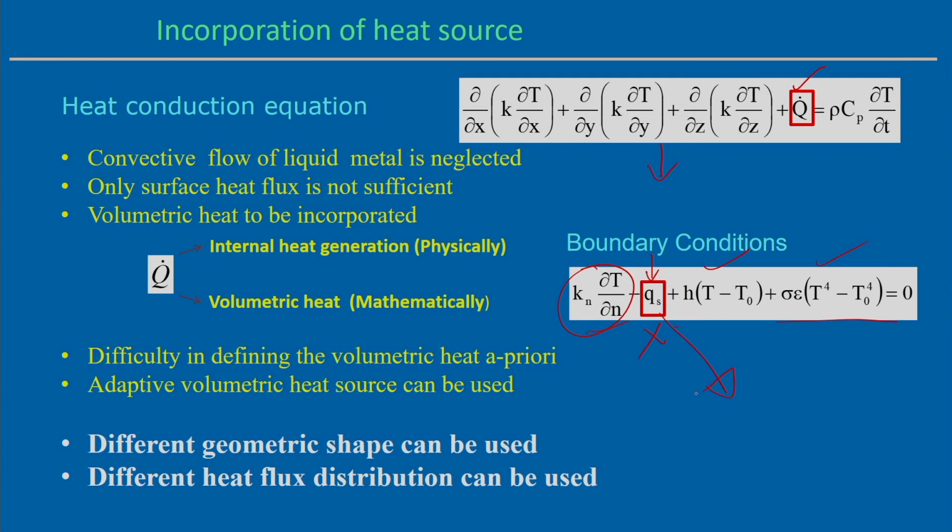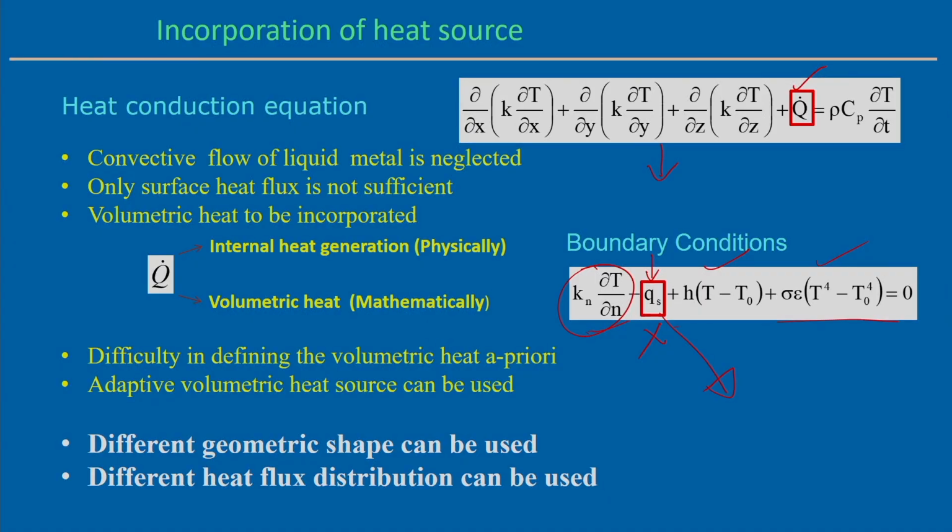So there is enough flexibility in this modeling approach that both ways it is possible to incorporate the heat flux, either through the q dot term, the volumetric heat generation term, or through the boundary surface flux. We have already given an example: in the resistance spot welding process it is necessary to incorporate the heat flux in both ways, depending upon the problem. In some part it is necessary to incorporate the volumetric heat generation through the q dot term, and in another part the surface heat flux can be incorporated through this term.